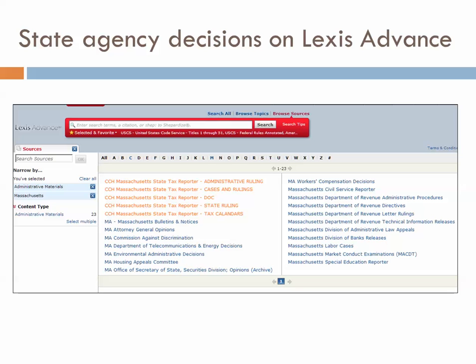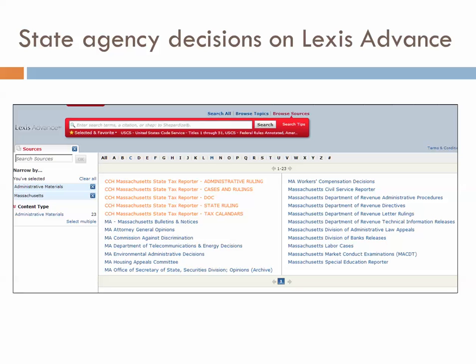On Lexis, it was going to be very similar to what we talked about at the federal level. You can either narrow your search in the beginning using the drop-down tabs to administrative materials in your particular state, or if you want to see what Lexis Advance has in a particular state, you can use Browse Sources and then narrow to administrative materials in the state that you're interested in. Here I've selected Massachusetts, and you can see that they have Housing Appeals Committee decisions, and the Civil Service Reporter is on Lexis Advance.